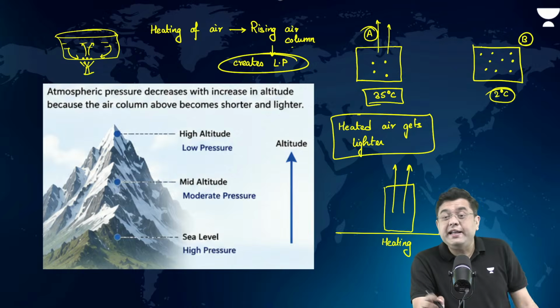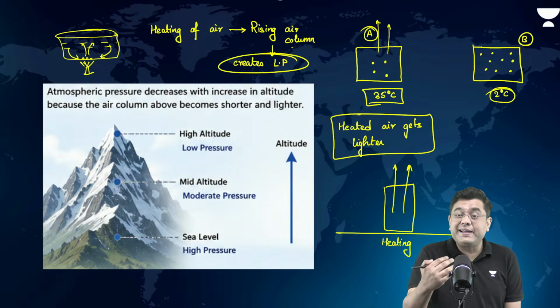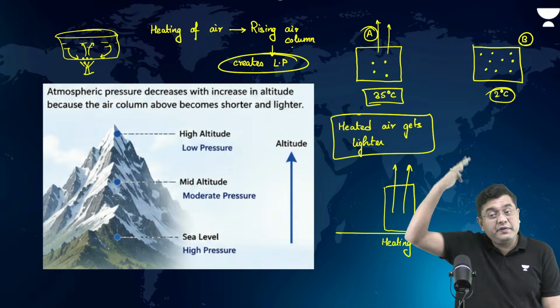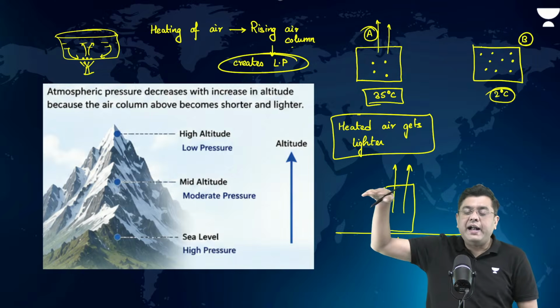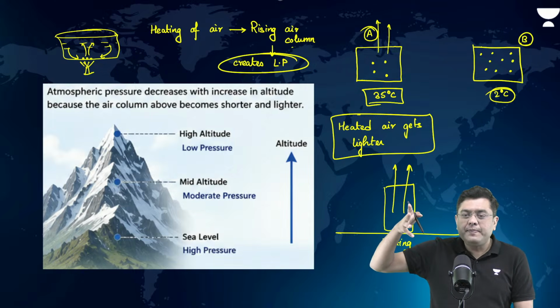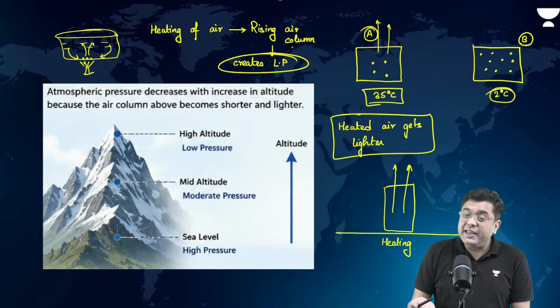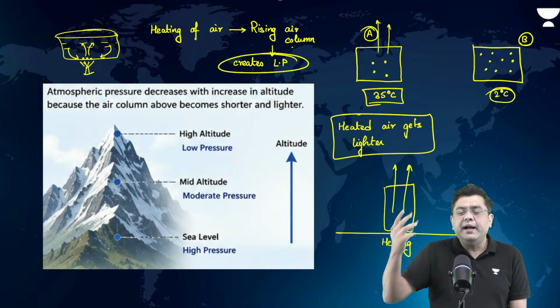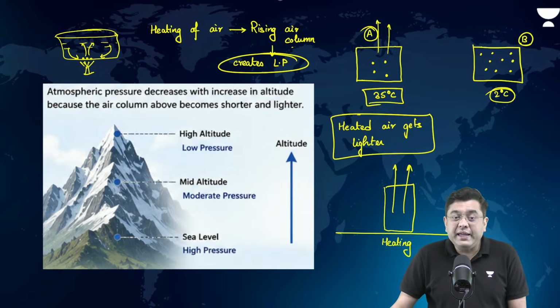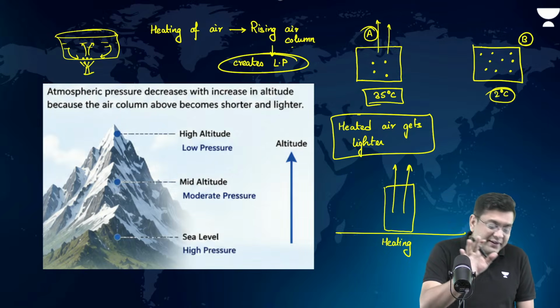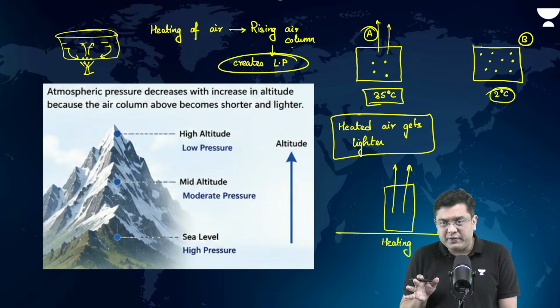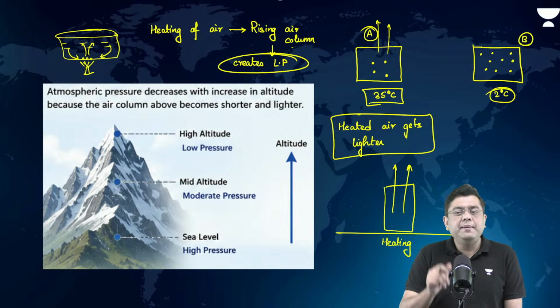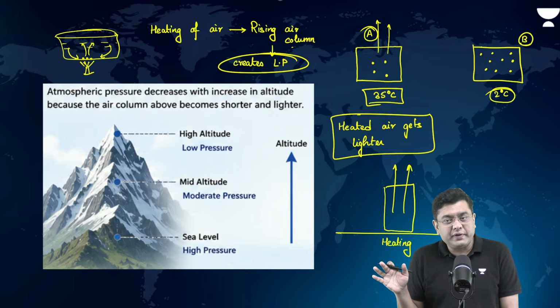Now remember, the heating of the atmosphere happens first by conduction from the ground surface, then the air rises up and transmits it through convection. So here also the air becomes lighter, it displaces the surrounding air and it rises up. The air will rise as long as it is warmer than its surroundings. Till that point of time, the air will continue to rise up.